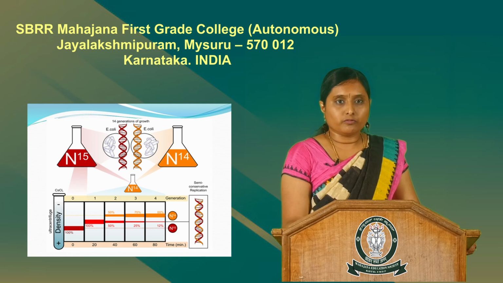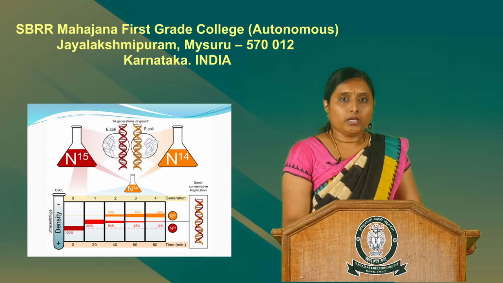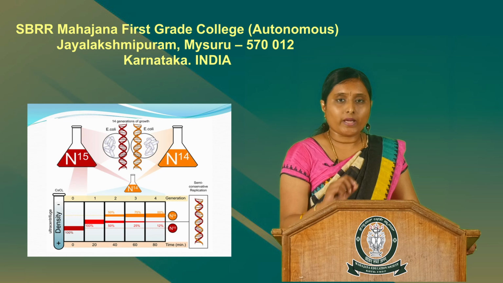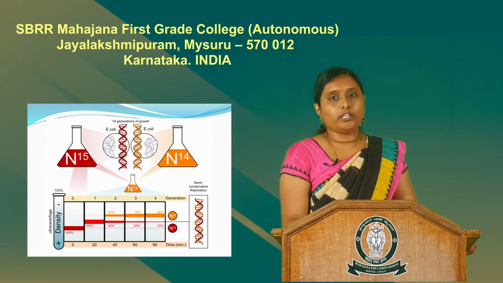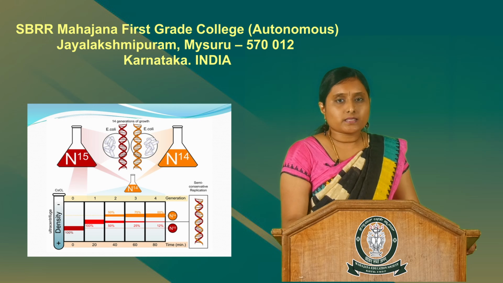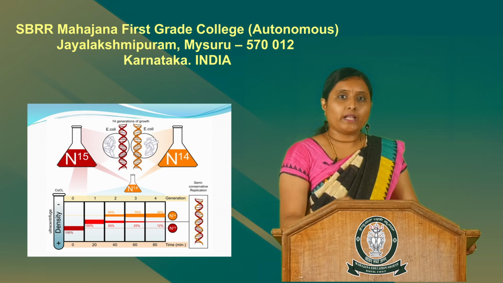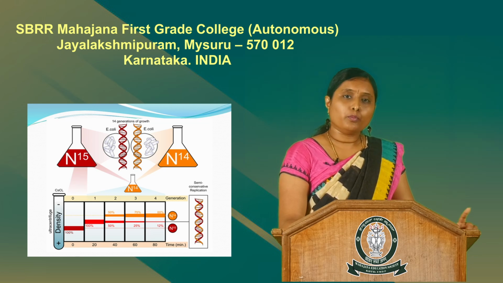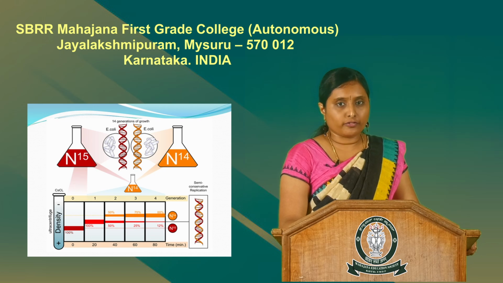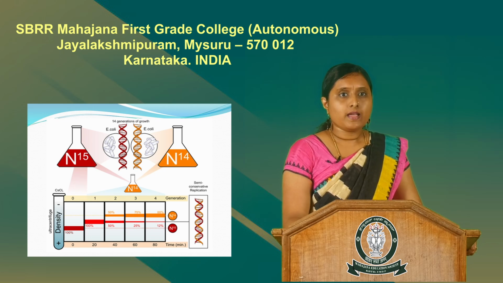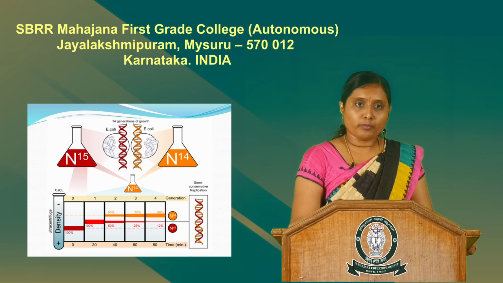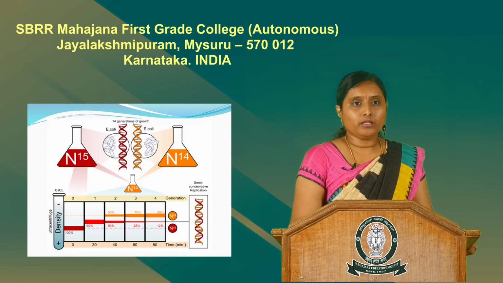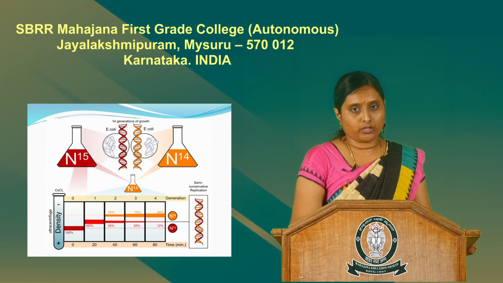The result observed was that the bacterial DNA formed two bands, one at the center of the test tube and one at the top of the test tube. This suggested that the band formed at the center contained hybrid DNA, which contained both N14 and N15 isotopic forms of nitrogen, and the band formed at the top of the test tube included only N14, that is the light isotopic form of nitrogen.